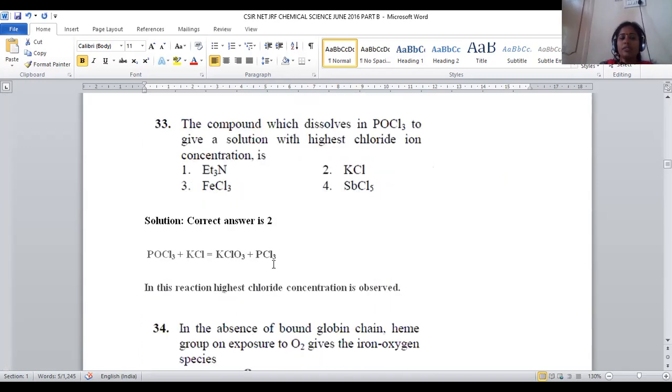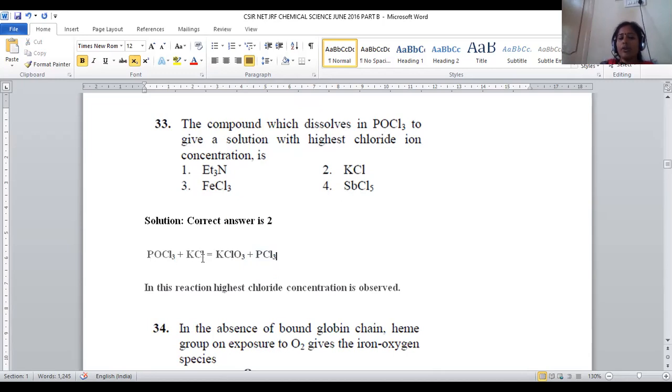Let us move on to question number 33. The compound which dissolves POCl3 to give a solution with the highest chloride ion concentration. We have to predict which compound is able to give the highest chloride ion concentration. Whenever potassium chloride is added to POCl3, it is turned into a concentrated solution of PCl3, where the chloride concentration is highest. It is the better chlorinating agent, right? PCl3 is the better chlorinating agent where the chlorine concentration is more. That is given by the addition of potassium chloride.